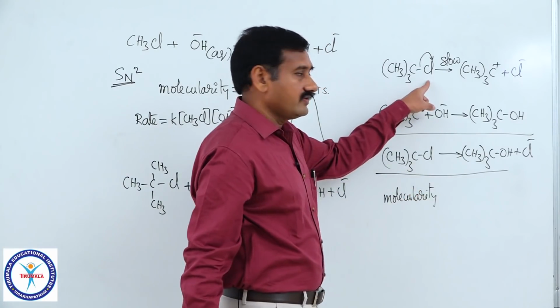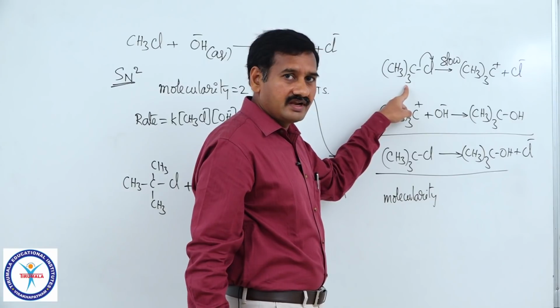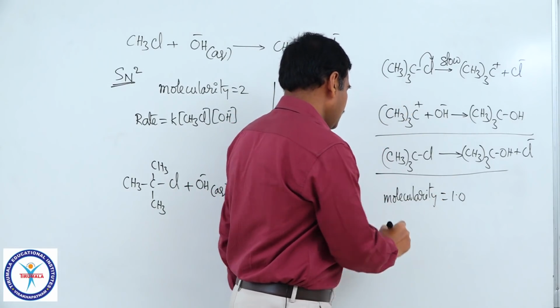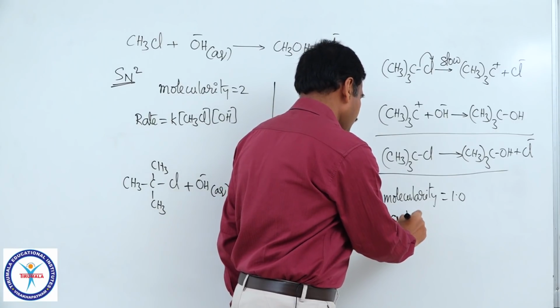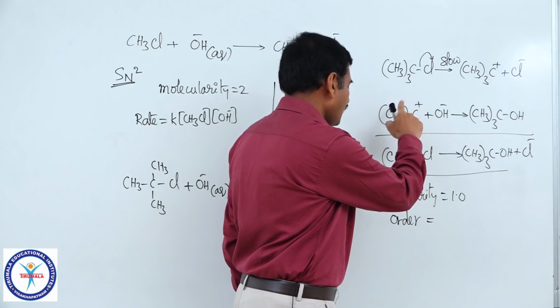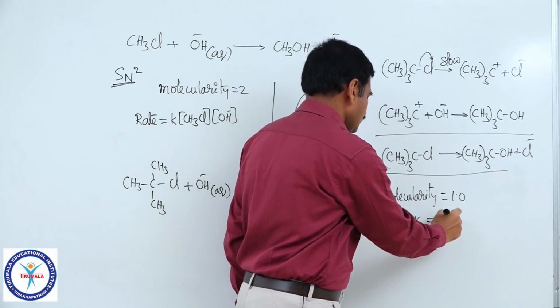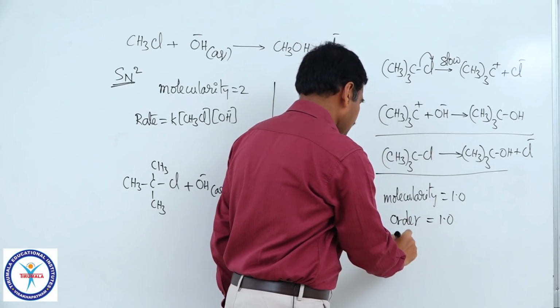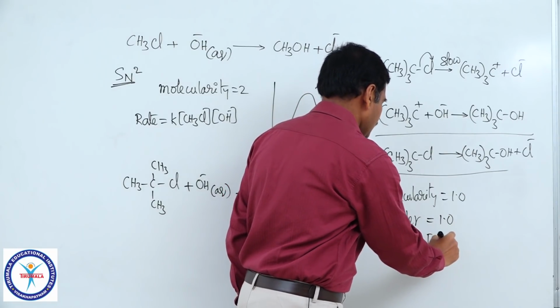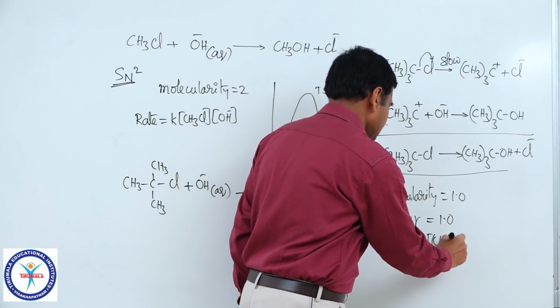Only one molecule of reactant participates in the rate determining step, so molecularity equals 1, and molecularity of the RDS is the same as the order of reaction, that is also equal to 1. Means rate is equal to K into the concentration of tertiary butyl chloride, (CH3)3CCl.